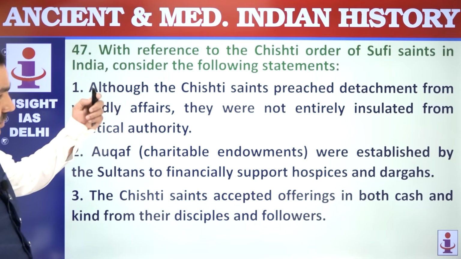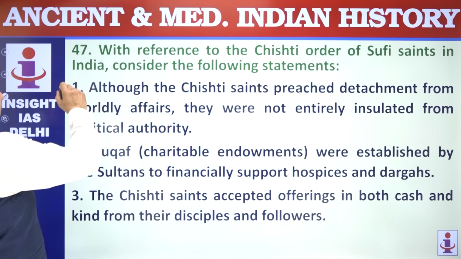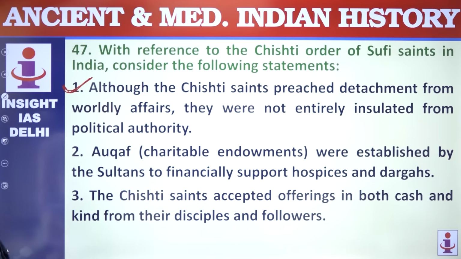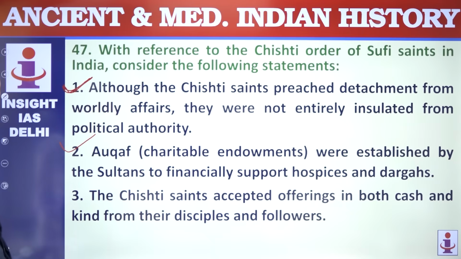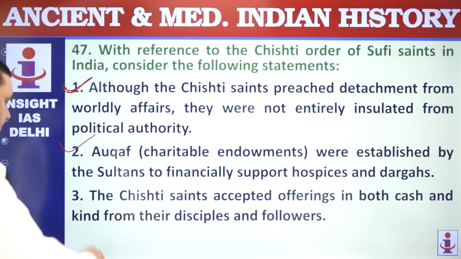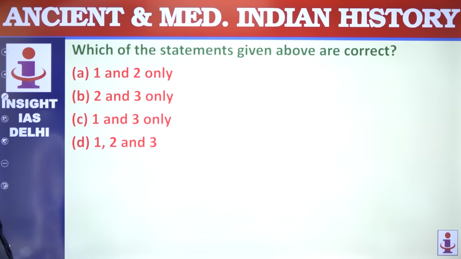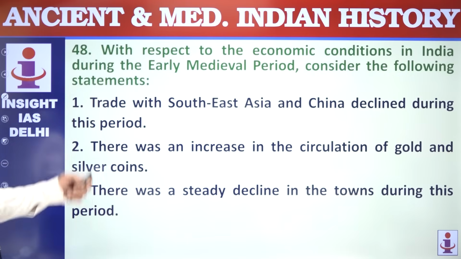47. With reference to the Chishti order of Sufi saints in India, consider the following statements. Although Chishti saints preached detachment, they were not entirely insulated. They received gifts, they welcomed sultans. Waqf, or grants, were received by Bhakti or Chishti saints from sultans. Chishti saints accepted offerings in cash, that's kind. All 3 are correct here. 1 to 3.